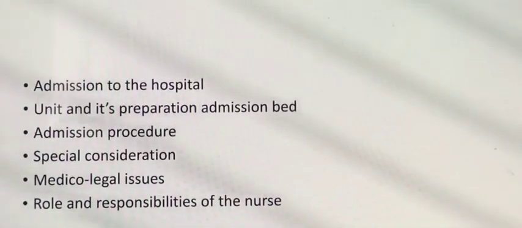Admission to the hospital can be done through OPD, the outpatient department. Suppose the patients come for a routine checkup or for the first onset of any chief complaint, then if they need further investigation or observation, they get admission to the IPD, inpatient department.